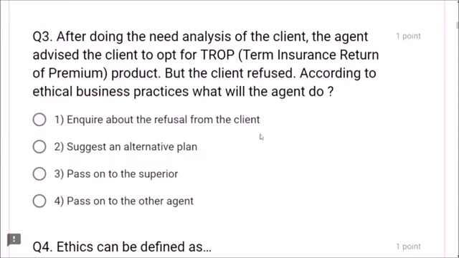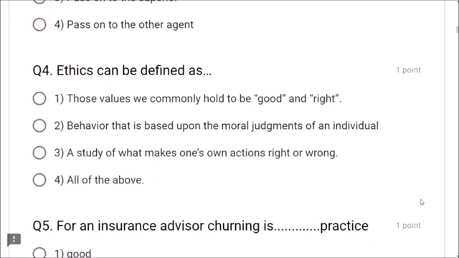Next, question number 3. After doing the need analysis of the client, the agent advised the client to opt for TROP, that is, term insurance return of premium product. But the client refused. According to ethical business practices, what will the agent do? Inquire about the refusal from the client, suggest an alternative plan, pass on to the superior, pass on to the other agent. Inquire about the refusal from the client is the correct answer, friends. Next, question number 4.